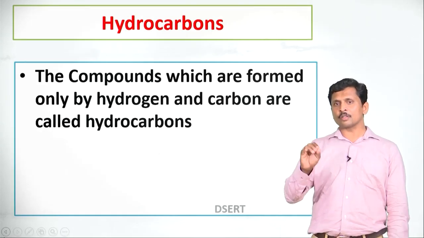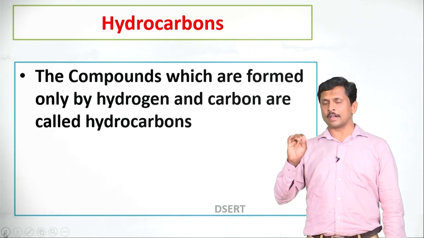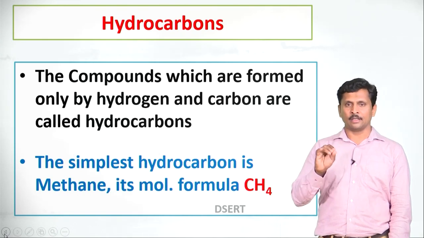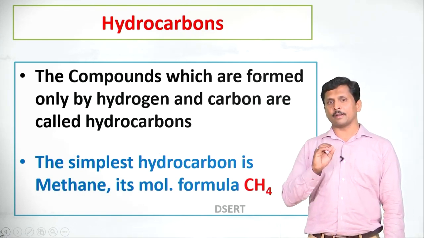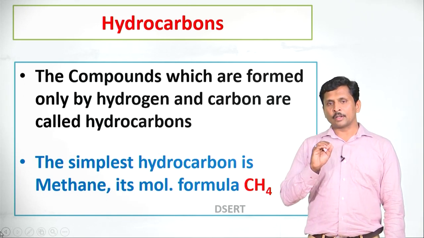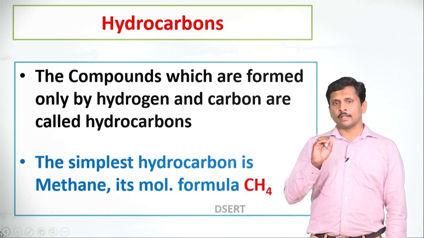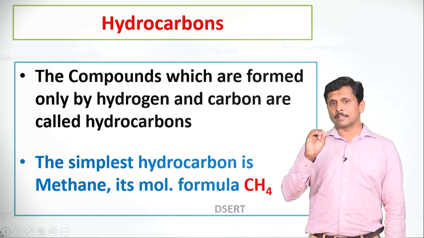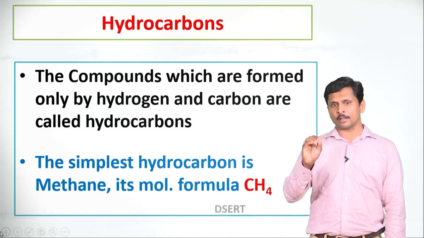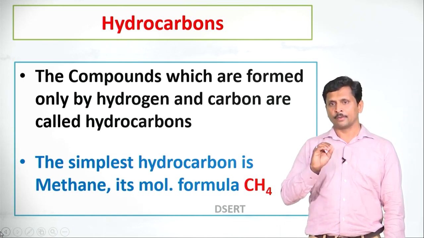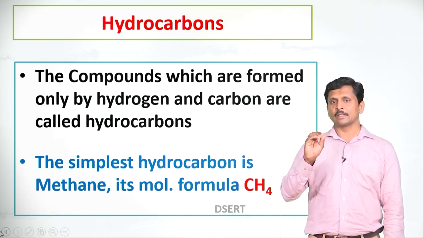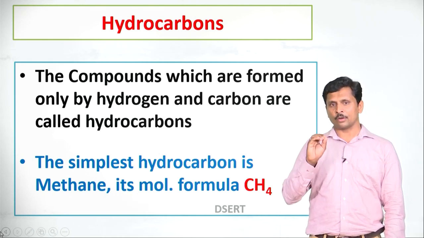Carbon produces a large number of chemical compounds in nature. The compounds which are formed only by hydrogen and carbon are called hydrocarbons. The simplest hydrocarbon is methane. Why is methane the simplest hydrocarbon? See the molecular formula of methane. It has the molecular formula CH4. It has only 1 carbon atom. The simplicity of hydrocarbons depends on the number of carbon atoms present in the molecule. In the methane molecule, there is only 1 carbon atom. So this makes methane a simple hydrocarbon.